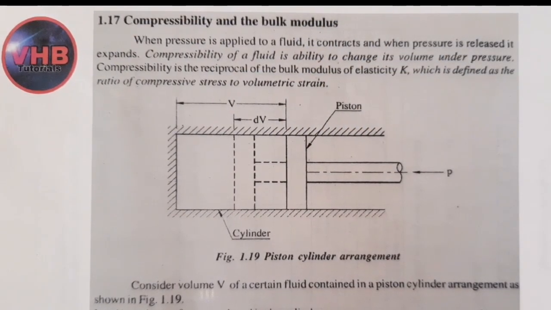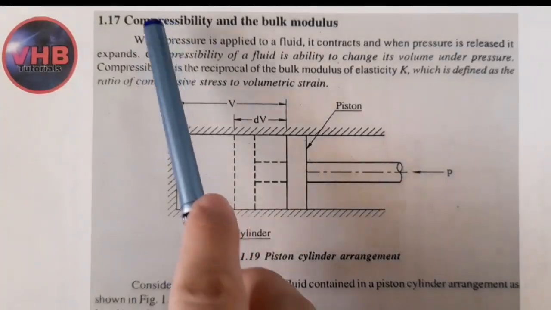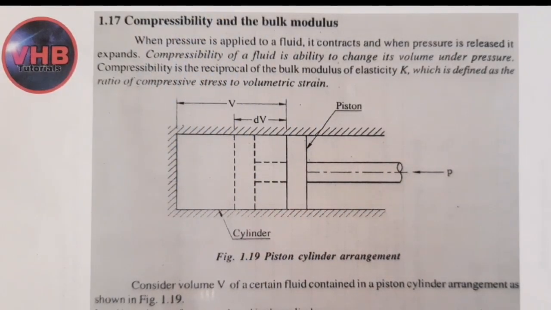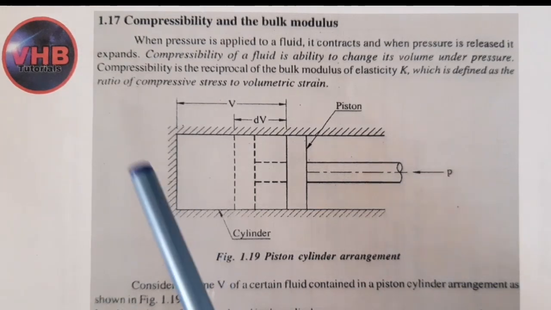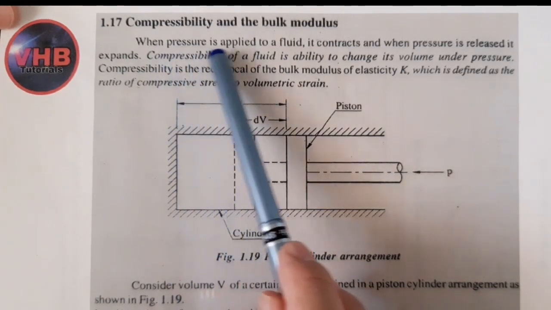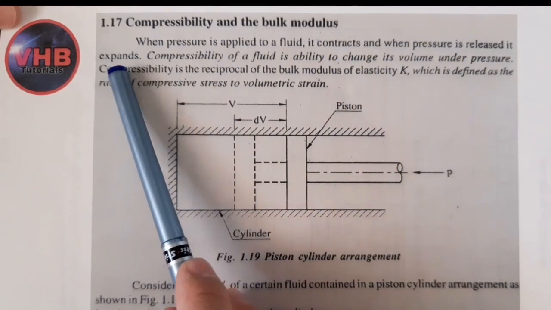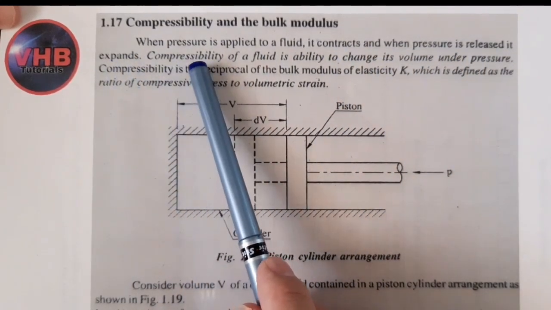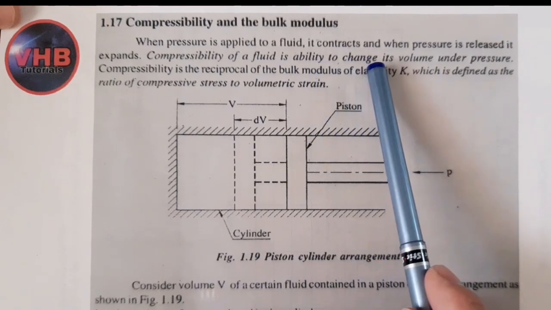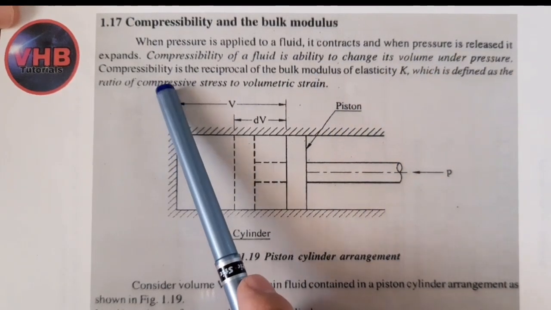In today's video, we will be learning about the compressibility and the bulk modulus. Okay, so what is compressibility? In simple language, compressibility of a fluid is the ability to change its volume under the pressure. That means consider when a pressure is applied to a fluid, it contracts, and when the pressure is released, it expands. That means compressibility of a fluid is the ability to change its volume under pressure.